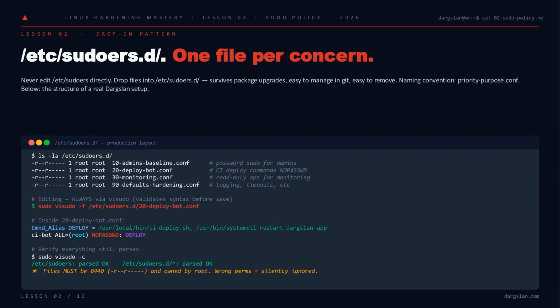Writing just apt opens the door to path spoofing, and that's a privilege escalation waiting to happen. Now, where do those rules live? Never in /etc/sudoers itself. That file belongs to the package manager. Drop your policy into /etc/